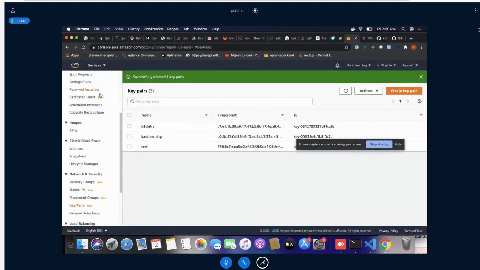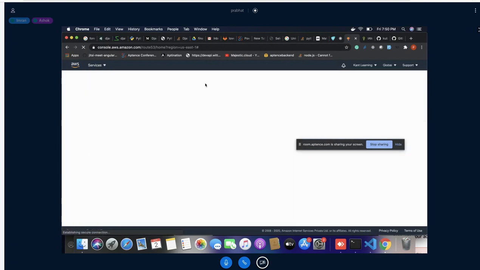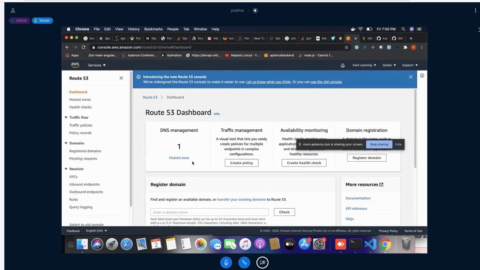If you have already purchased a domain name, just go to Route 53 and create hosted zone.